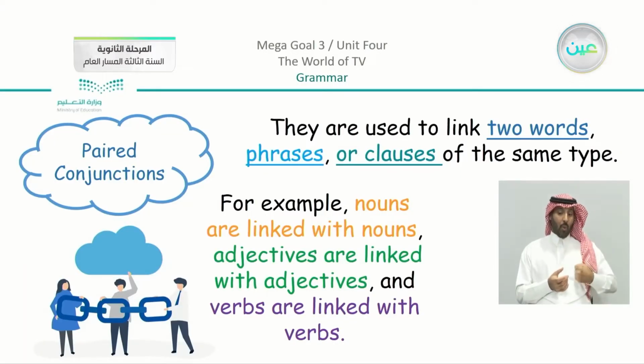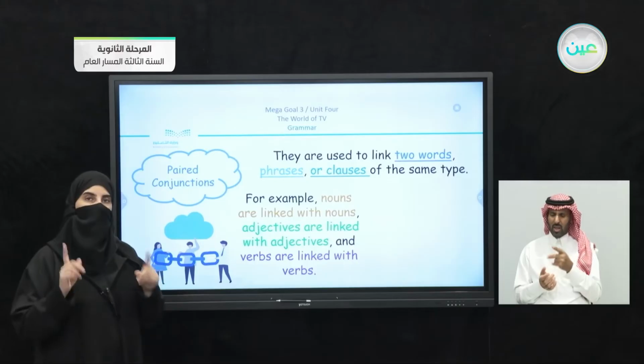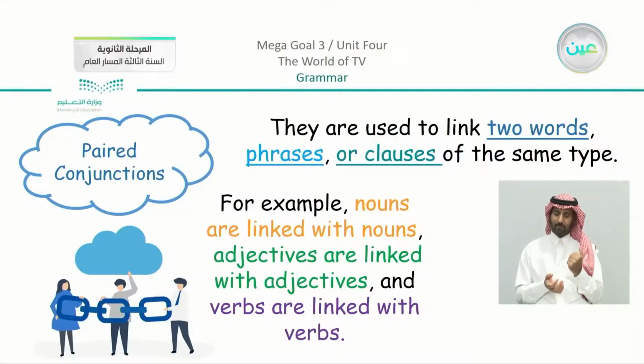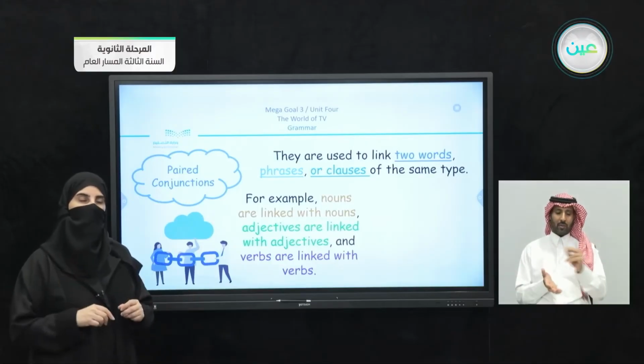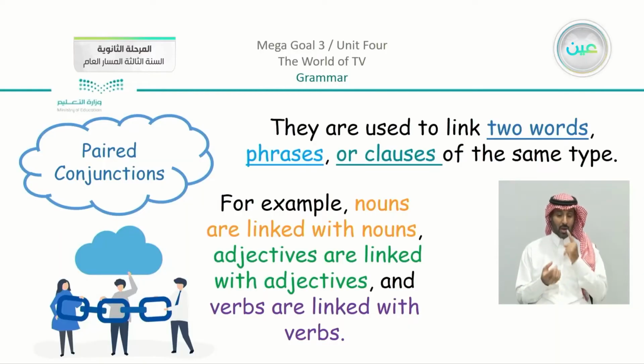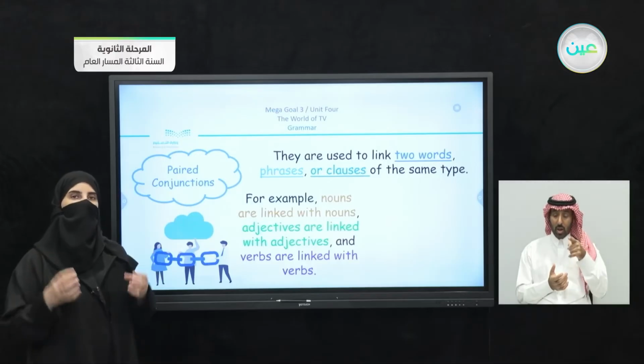Do you see the examples I gave you when I said, for example, sci-fi and horror are not my cup of tea? They are nouns. Or adjectives linked with adjectives, when I said animations are suitable and enjoyable at the same time. Both are adjectives. Or you can link verbs with other verbs. So the basic thing to know is that you have to link the same type together.